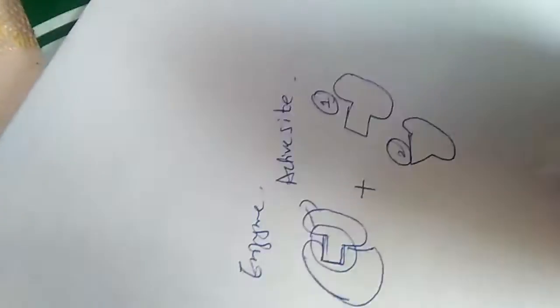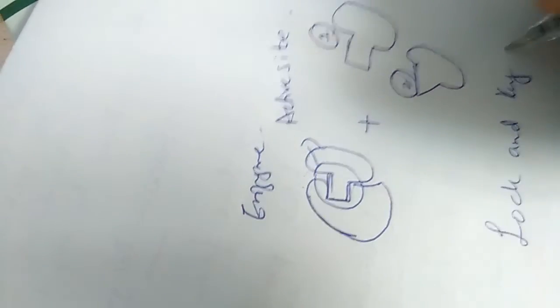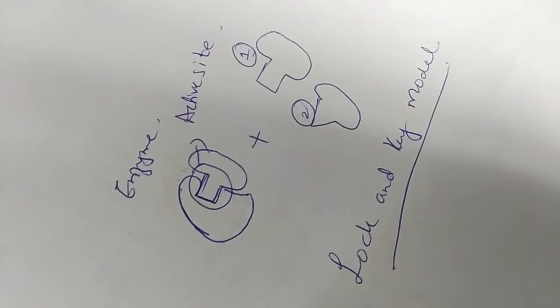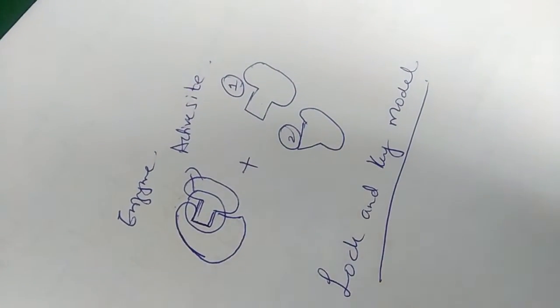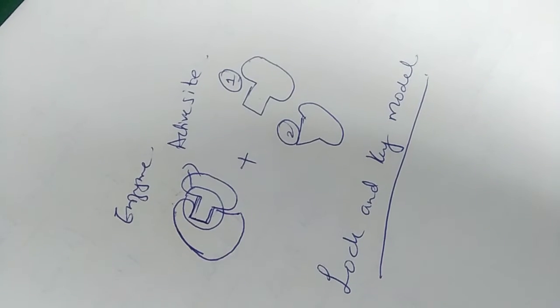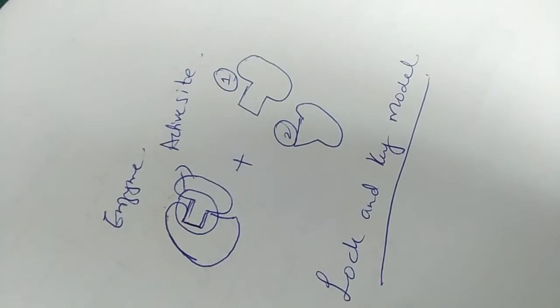We have a lock and key model to explain this. That means we have different keys and we have one lock. The only key that will open this lock is the one that fits into that place.